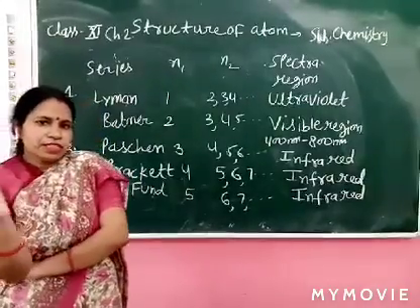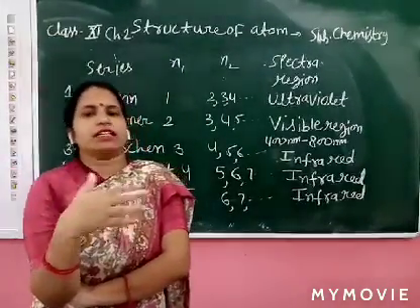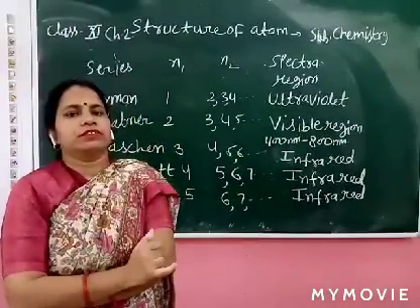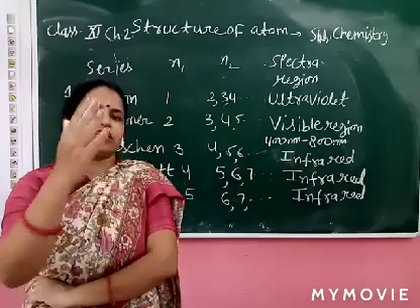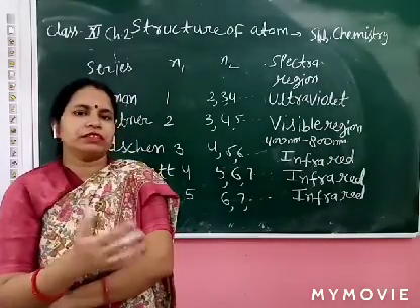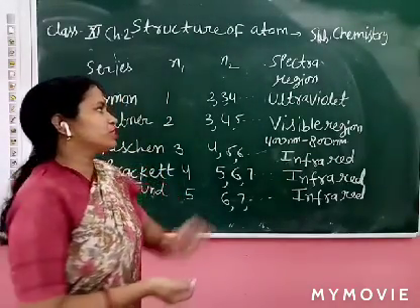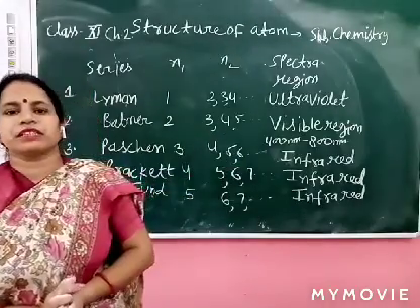So what happens in this condition? Electrons jump from higher level to lower level. Higher to lower. So what happens? They emit radiation. So these are called the emission spectra.